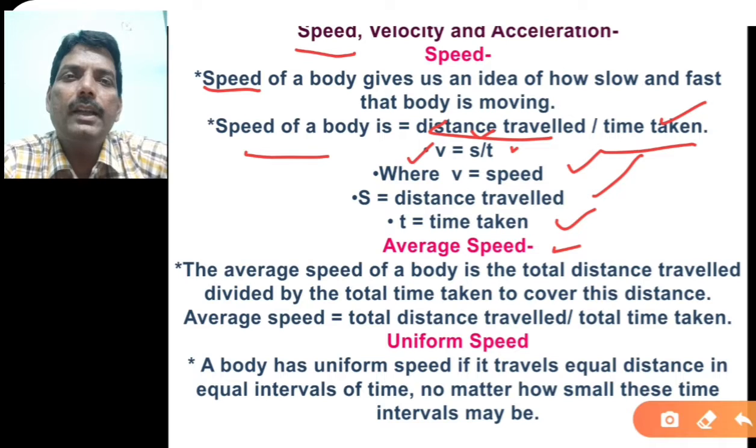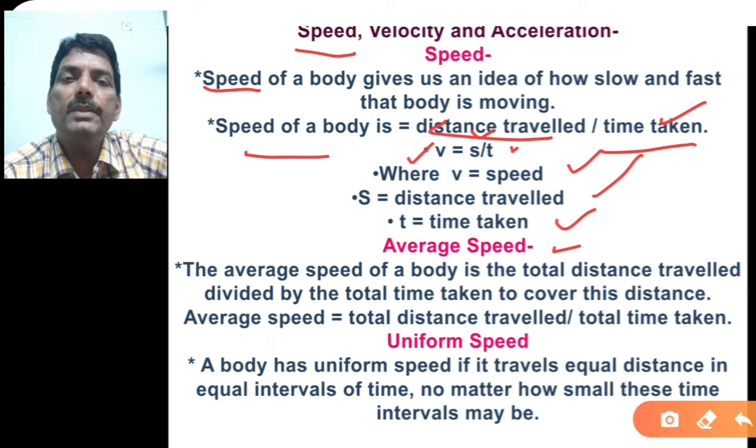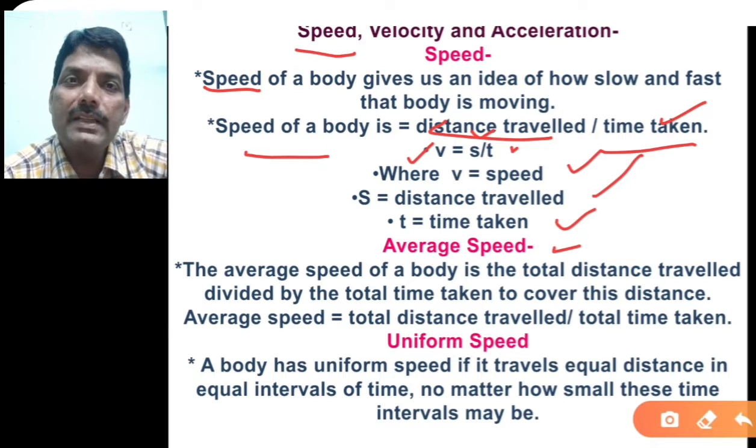But dear friend, you cannot say that the car or bike has moved this 50 km in every second or every minute. Why? What is the need of this average speed? Because when the body starts from the rest position, then the speed is 0.